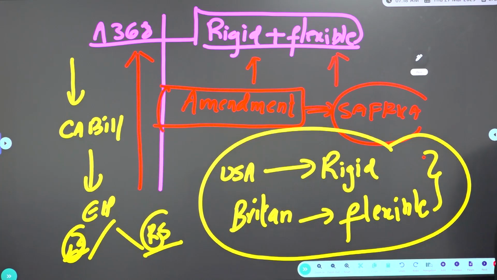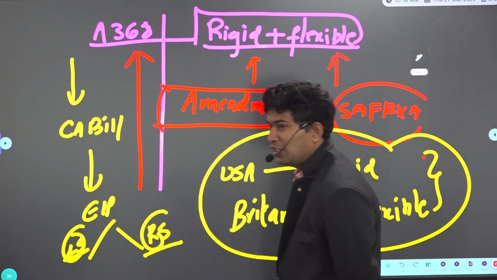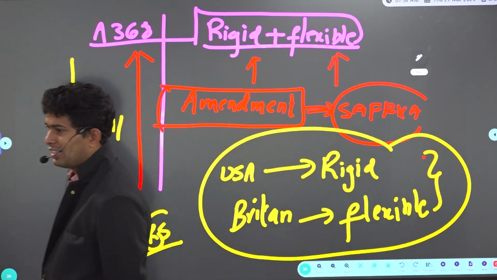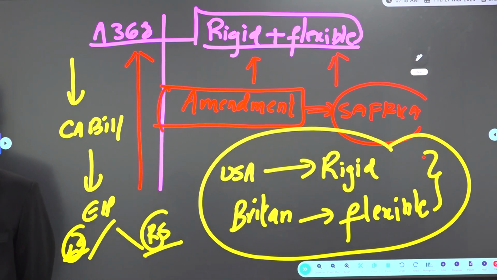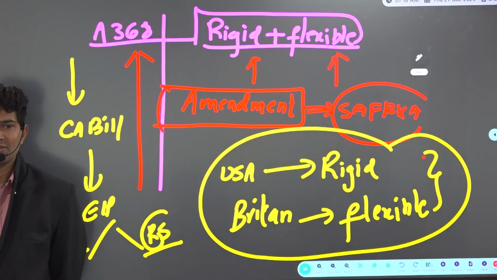Second statement. The Constitutional Amendment Bill can be introduced by a minister only. Look at the word. Come on. No, dear. It need not be introduced by a minister only.